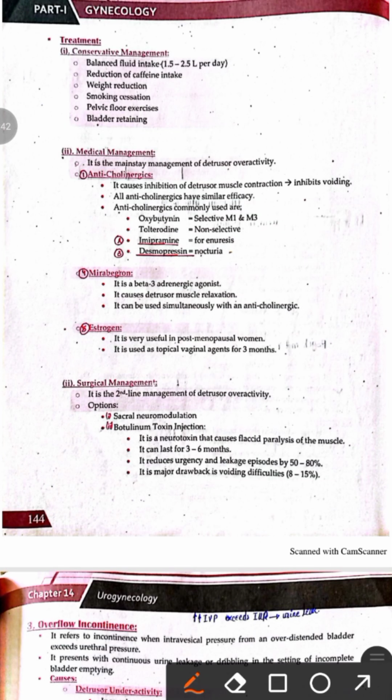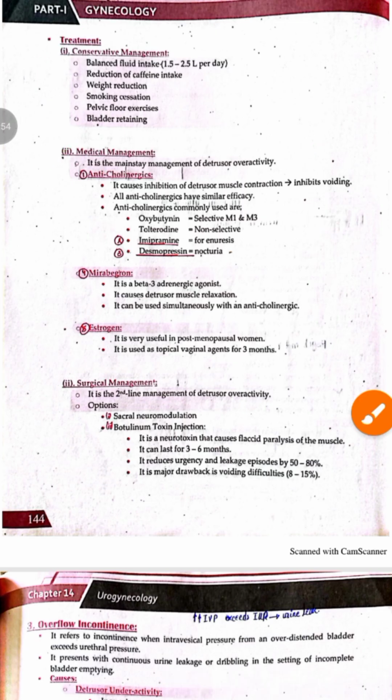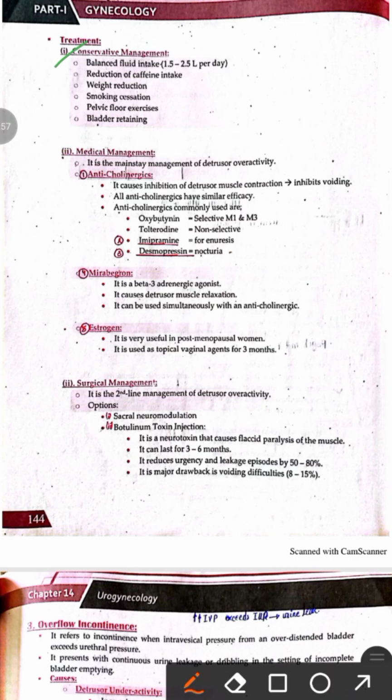Next is the management of a patient of urge incontinence. So we have conservative options, medical treatment, and surgical treatment. Medical treatment is the mainstay of treatment for urge incontinence. First one is the conservative management of urge incontinence. So we advise the patient to maintain a balanced fluid intake, reduce caffeine intake, reduce body weight, stop smoking, and we also advise the patient pelvic floor exercises to strengthen the muscles.